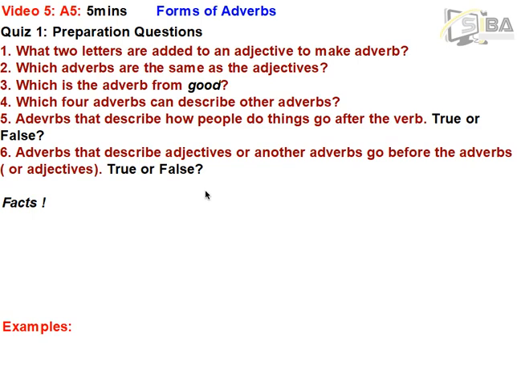Then number 3, which is the adverb from good? If you look at the word good, it's an adjective. So what is the adverb form of good? Look for that one as well.